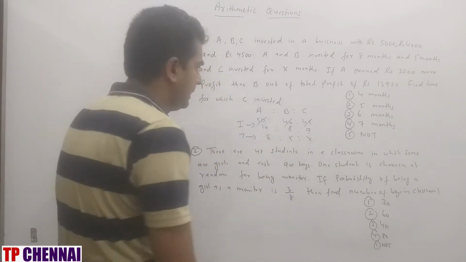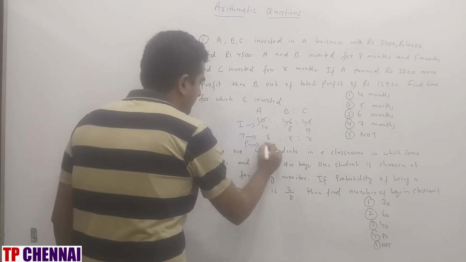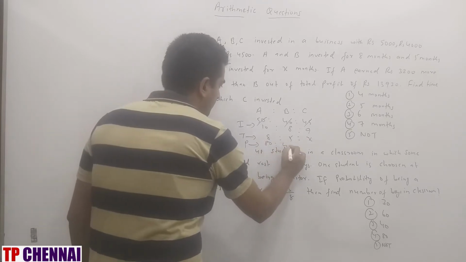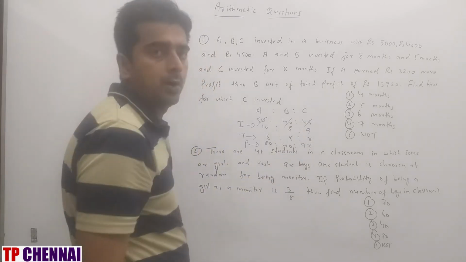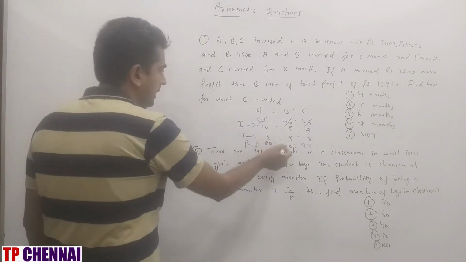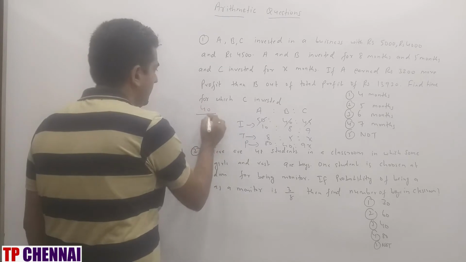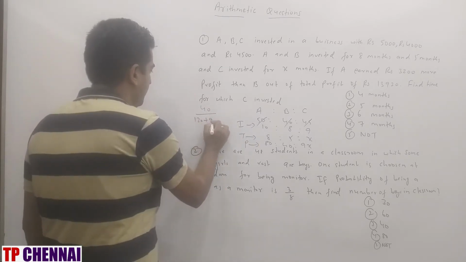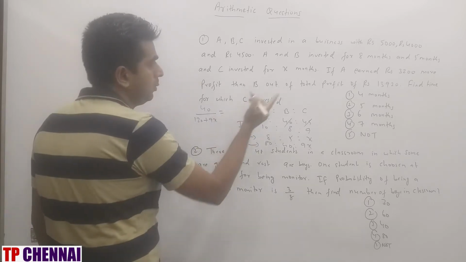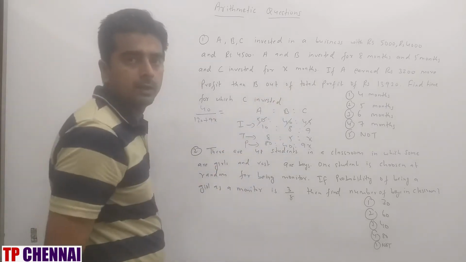Now there are many ways, right? So profit is nothing but investment into time. So this is 80, this is 40, this is 9x. And they have given you the A and B profit difference. So here the difference is 40. So 40 divided by the total, which is how much? 120 plus 9x, is equal to 3200 divided by the total profit 13920.